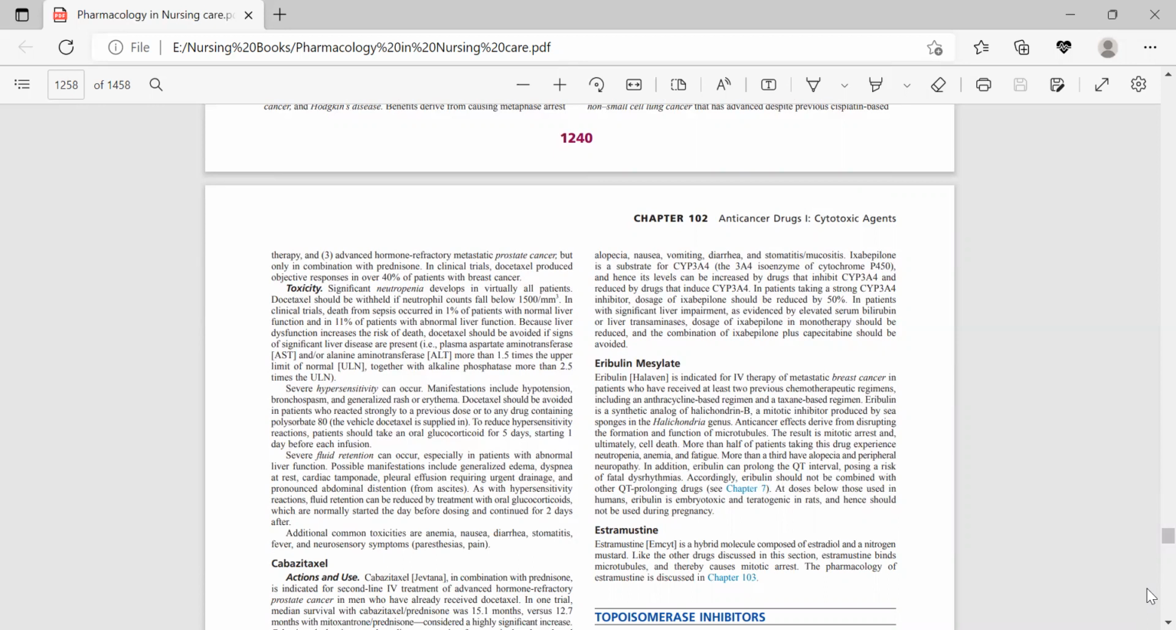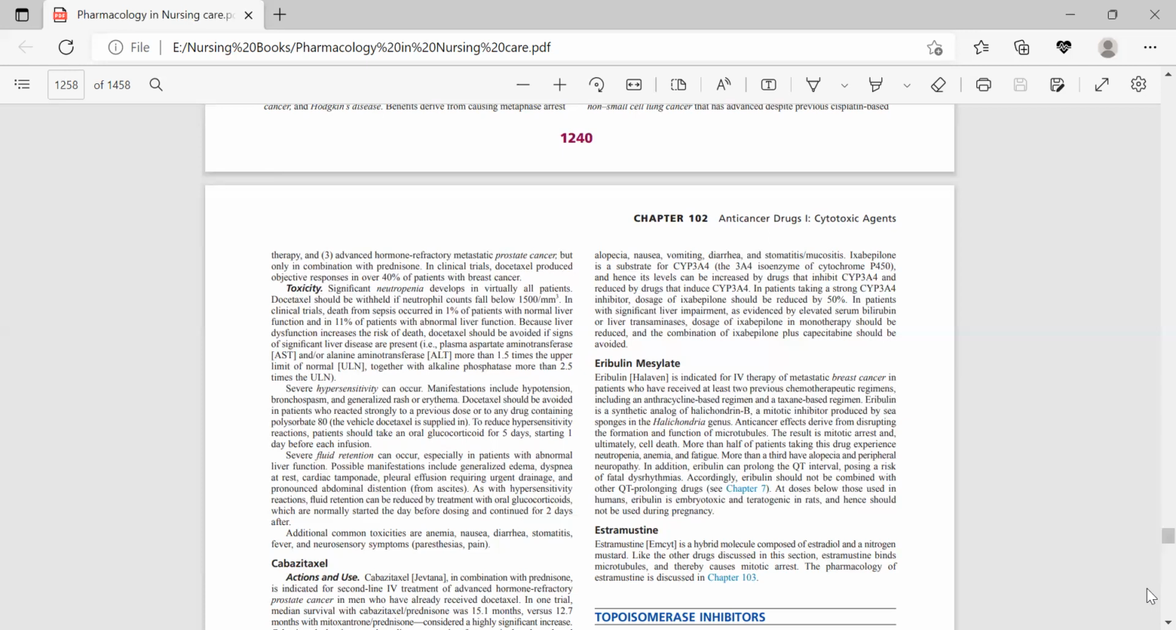Severe fluid retention can also occur in patients with abnormal liver function. Possible manifestations include generalized edema, dyspnea at rest, cardiac tamponade, pleural effusion requiring urgent drainage, and pronounced abdominal distension. It can be reduced with an oral glucocorticoid again, which is normally started the day before dosing and continued for 2 days. Additional common toxicities are anemia, nausea, diarrhea, stomatitis, fever, and neurosensory symptoms.